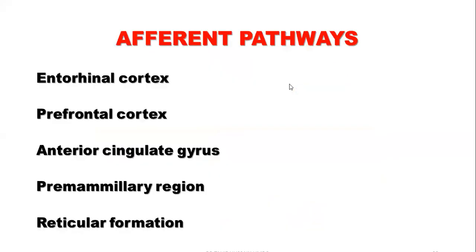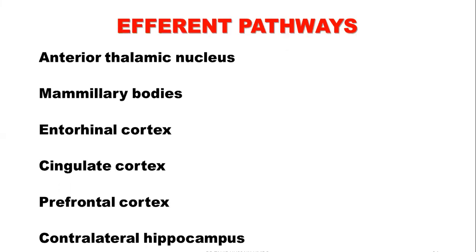Afferent fibers to the hippocampus come from entorhinal cortex, prefrontal cortex, anterior cingulate gyrus, premammillary region, and reticular formation.